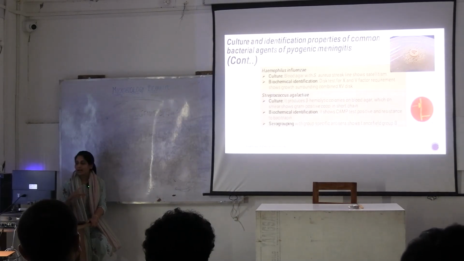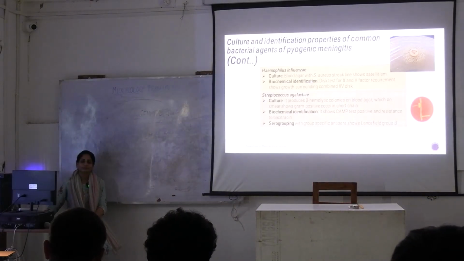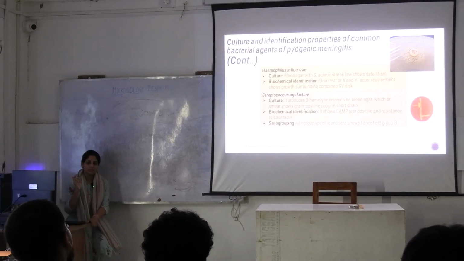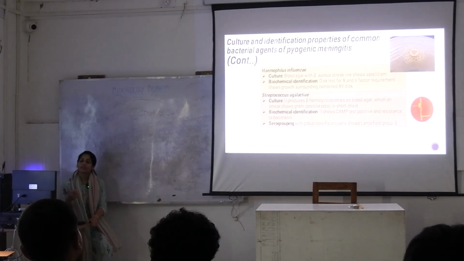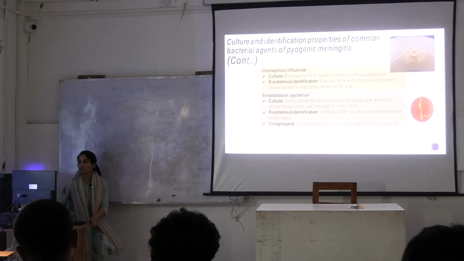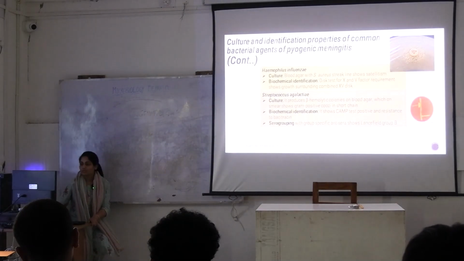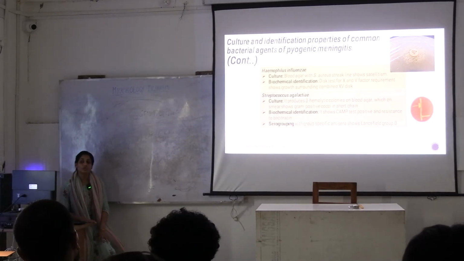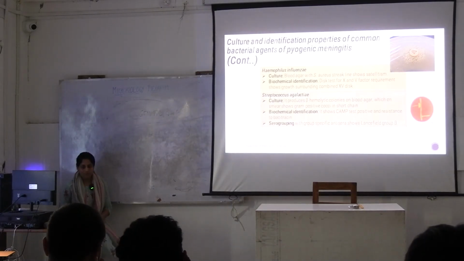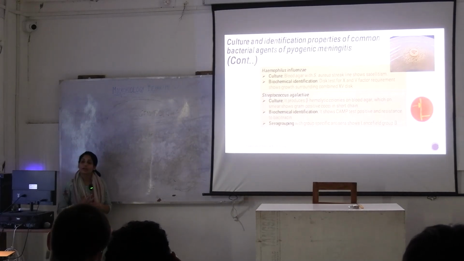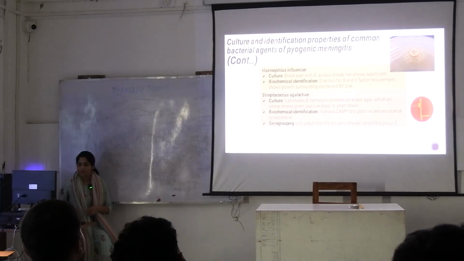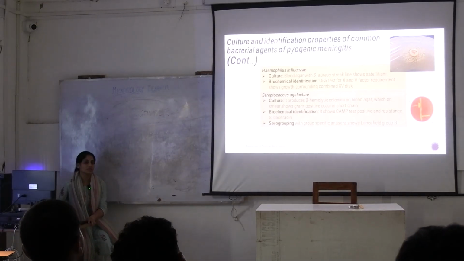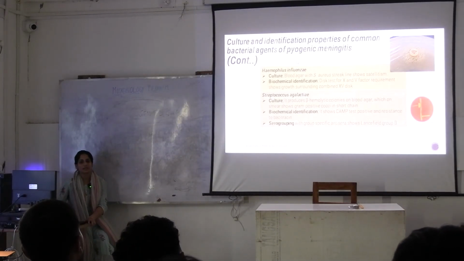Okay, and given that blood agar is made without heating, you are not heating it. So the RBCs will not release all these nutrients. So this organism will not grow specifically on blood agar, but it will grow on chocolate agar. Why is that? Because in chocolate agar you are heating it at 55 degrees, right? That is the reason for H. influenzae you are using chocolate agar as enriched medium.